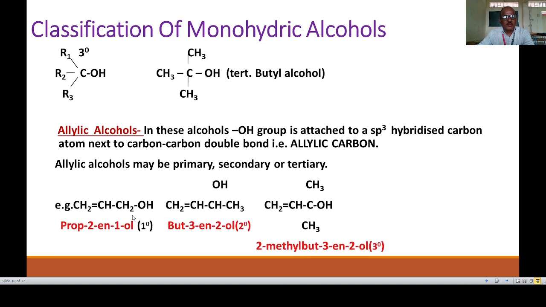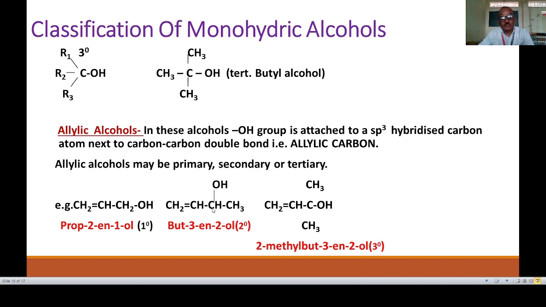We have taken examples here. The first example is CH2=CH-CH2OH. Here the OH is attached to this carbon, which is sp3 hybridized, but it is attached to a double bonded carbon atom. This type of group is called an allyl group. The name of this compound is prop-2-en-1-ol. This is a primary alcohol.